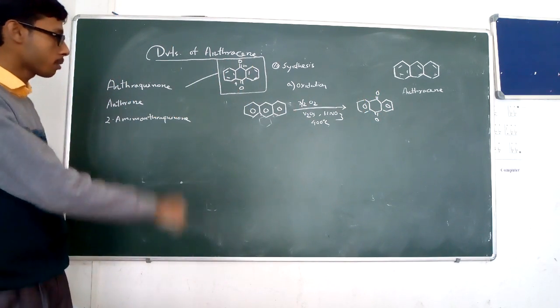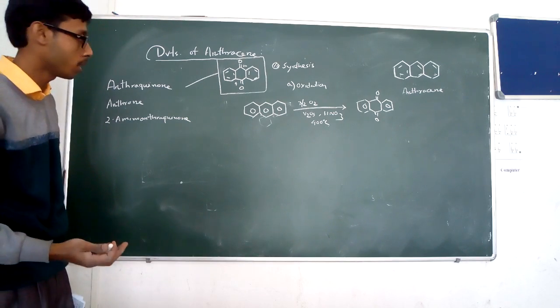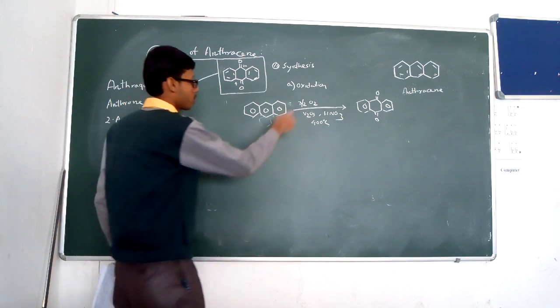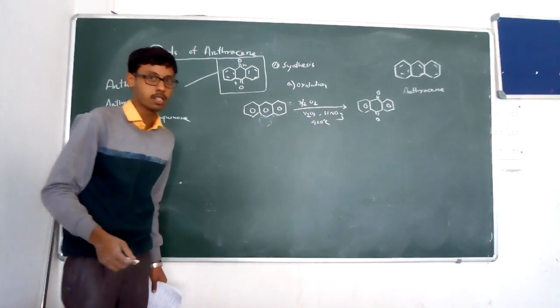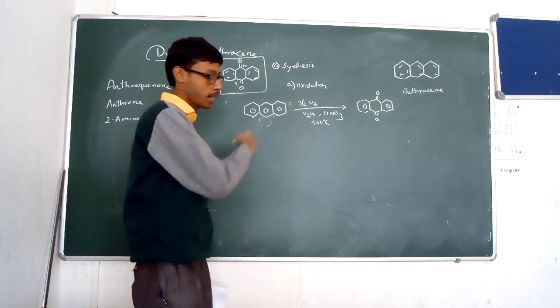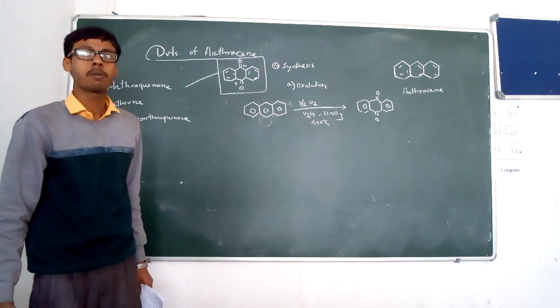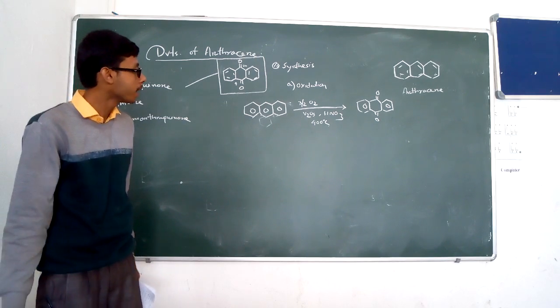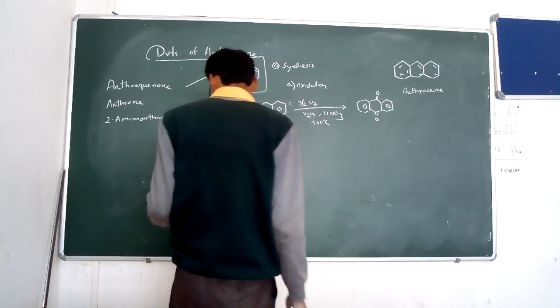So in the oxidation process, anthracene is the starting material which reacts with 3/2 O2. It is a catalytic reaction, and in the presence of vanadium pentoxide and high temperature it produces anthraquinone.